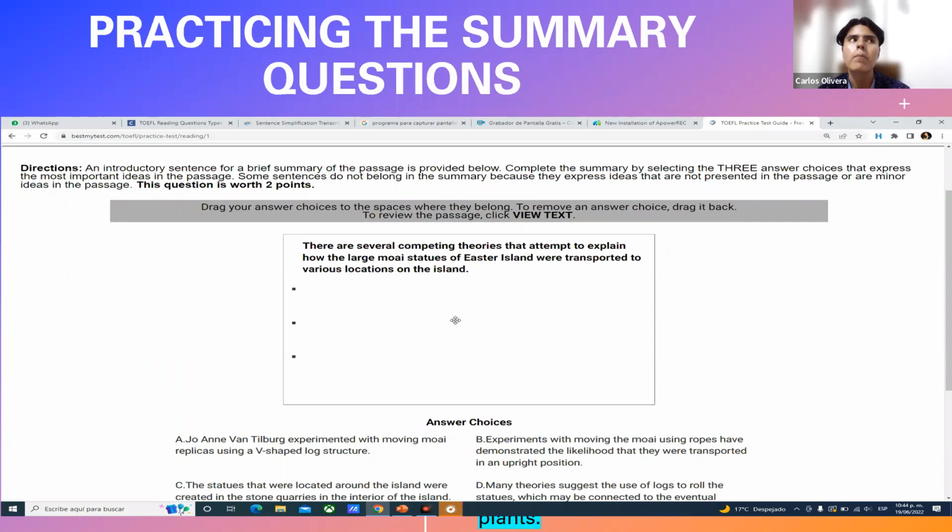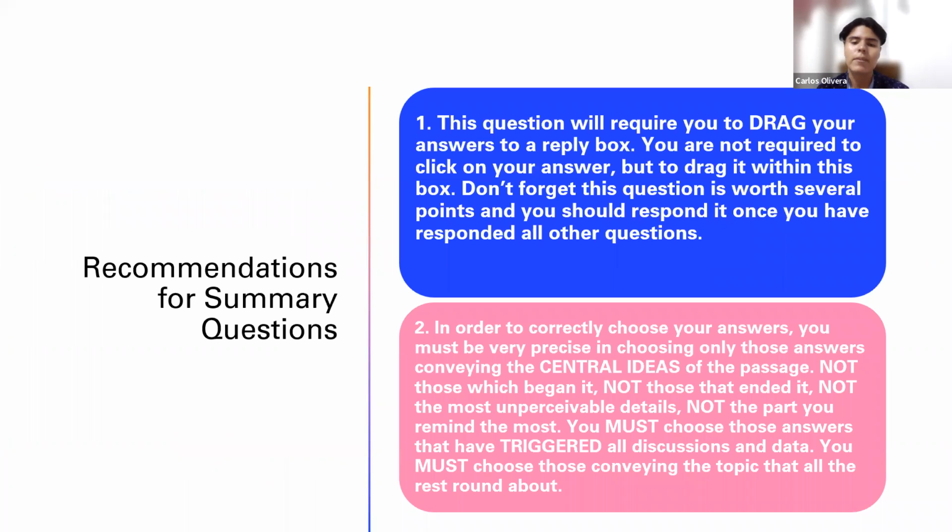How do you choose between them? You choose by dragging those that, as I mentioned, represent and summarize the main ideas, the central ideas of the passage. But what are the central ideas? Let us discuss that, and let us start by what is not a central idea, okay? Central ideas are not those ideas that began the passage, are not necessarily the first ideas mentioned in the passage, okay?